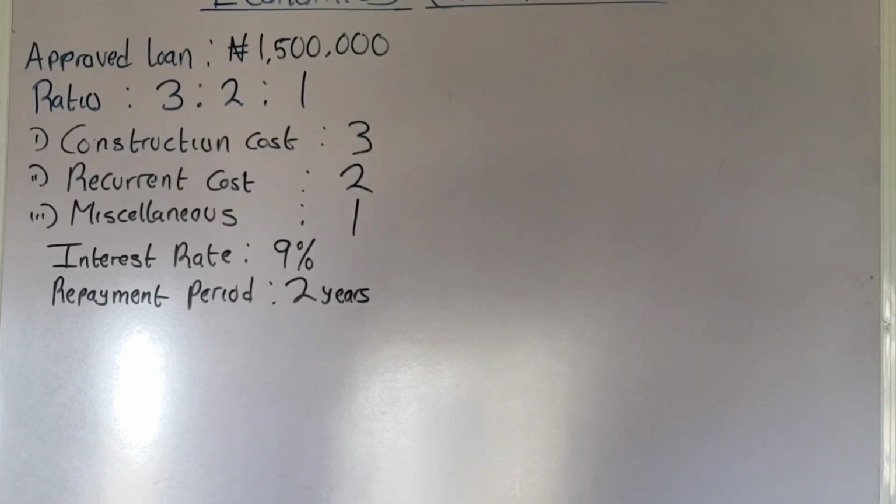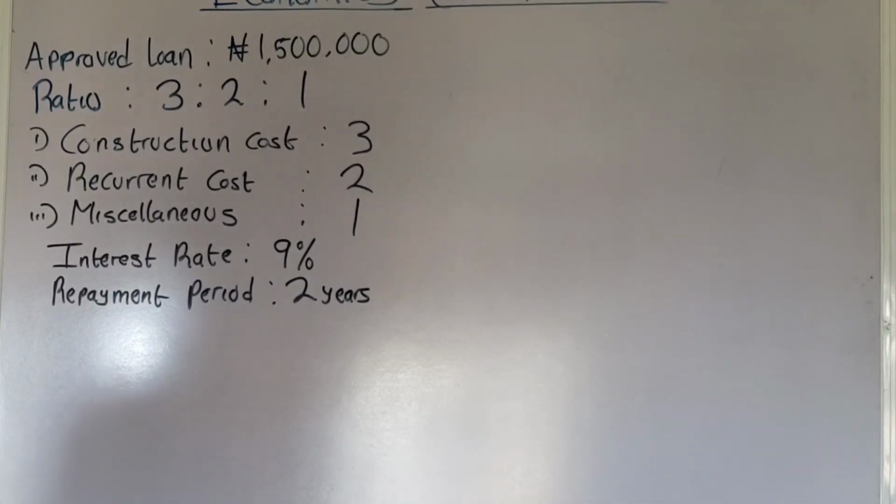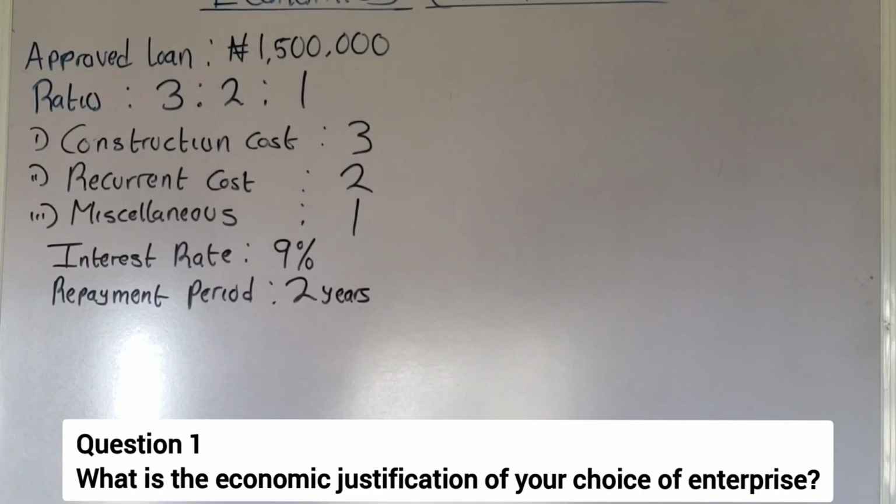During this time, the borrower, sorry, it's not the lender now, the borrower is not expected to pay the money on credit. Okay, so now let's start with the first question there. What is the economic justification of your choice of enterprise?